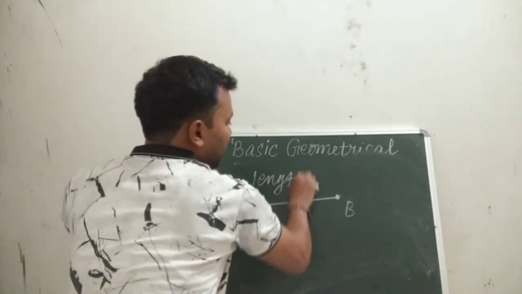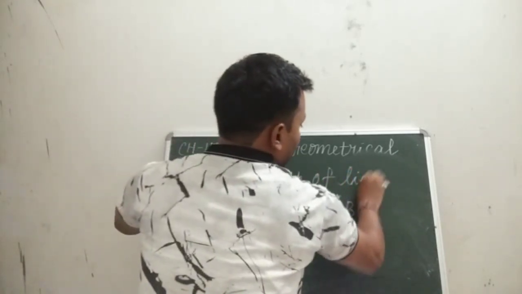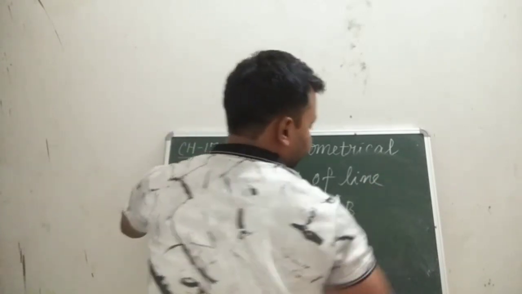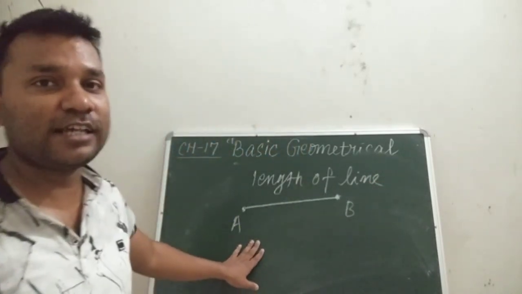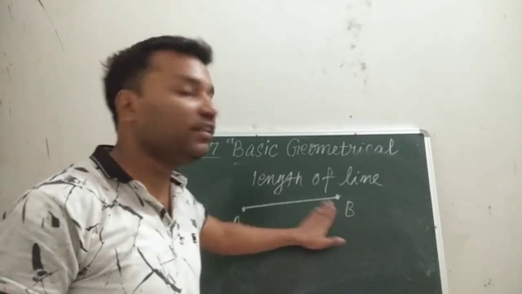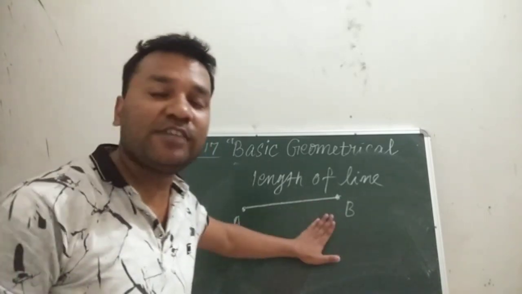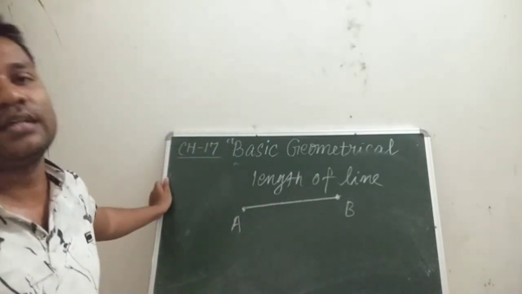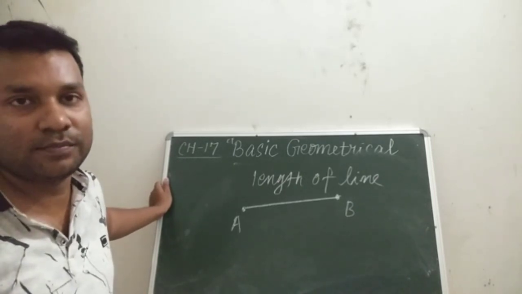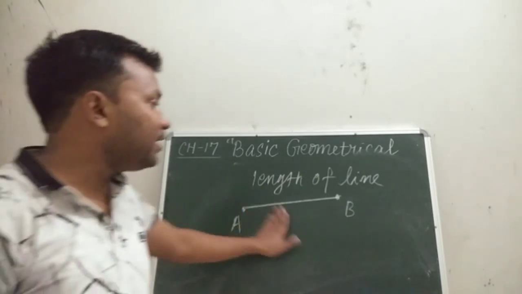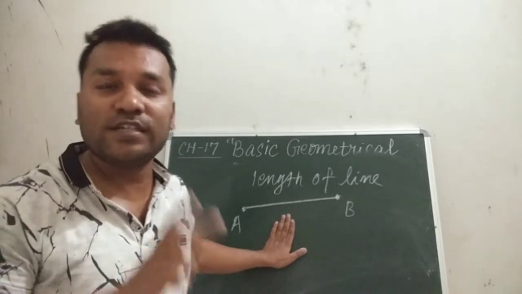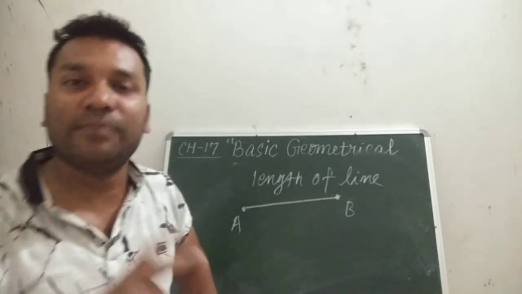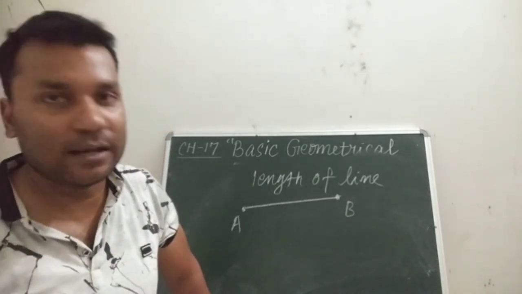What is the length of this line segment AB? The straight path between these 2 points, the distance between these 2 points, is actually called the length of the line segment. And the length of any line segment is always definite. That is, it can be measured with the help of a scale.